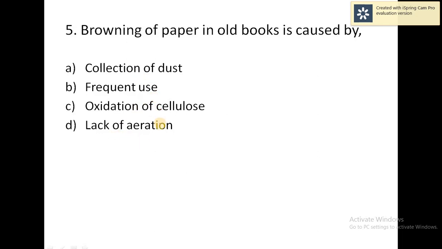Collection of dust is a wrong answer, and frequent use is also not correct. Oxidation of cellulose is the correct answer, because paper is made from pulp. Pulp contains cellulose fibers, and these cellulose fibers are exposed to the atmosphere, so light and heat oxidize them. This results in browning of the paper. So the correct answer is oxidation of cellulose. Lack of aeration is also a wrong answer. Okay, go to the next question.